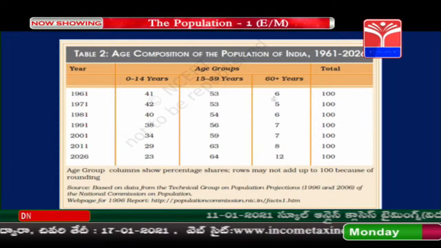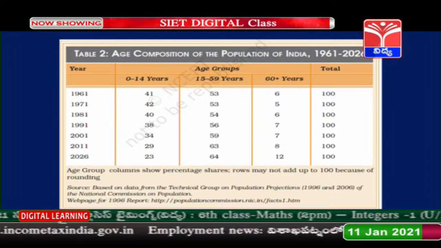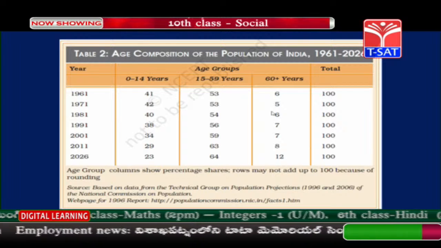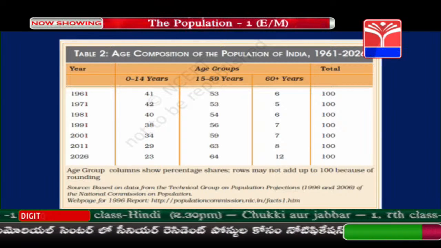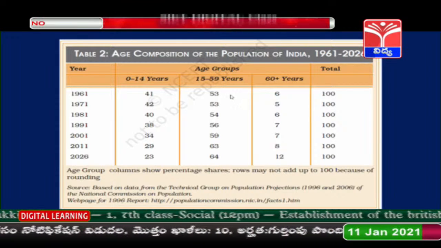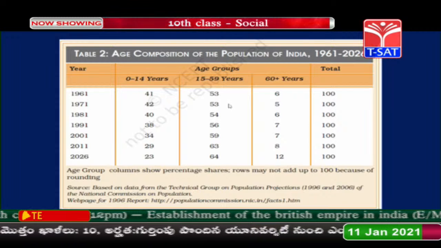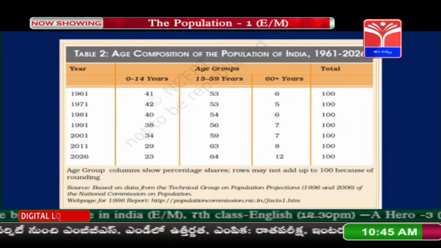And we can see the 60 plus years category, which was 6% and is now 8%, a very small group of people. So, the working group is so high that we can have very good productivity in the country.